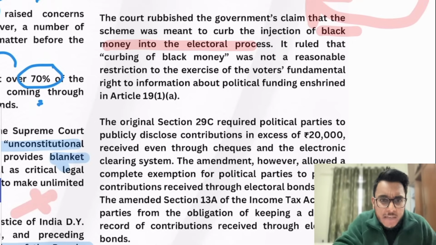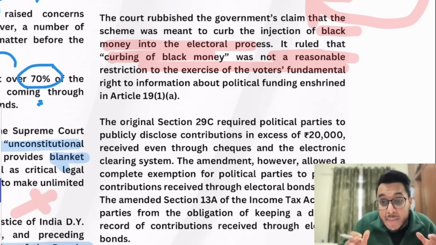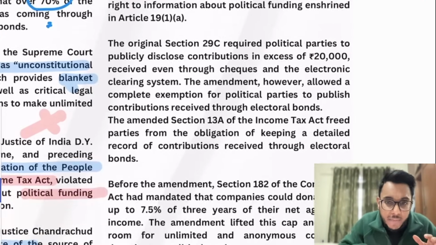But the Supreme Court has given this particular logic that you can restrict the fundamental right to know, but only on reasonable restriction. And curbing of black money was not a reasonable restriction to limit the fundamental right under Article 19.